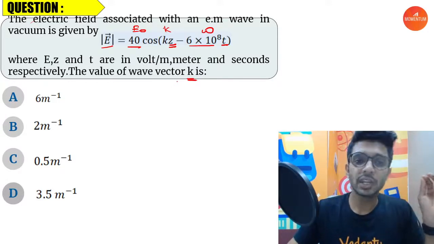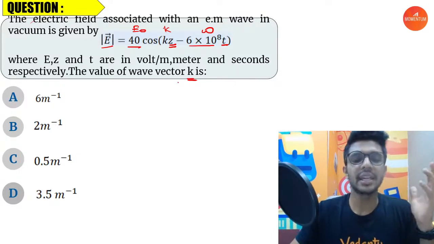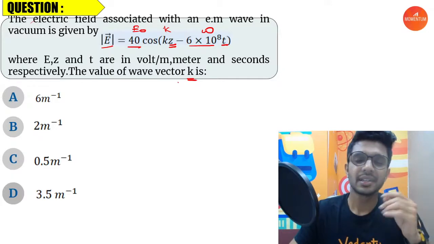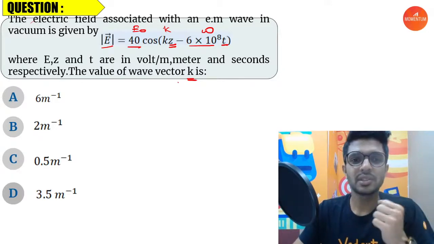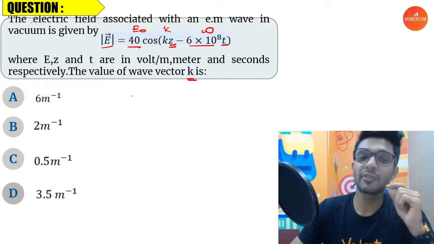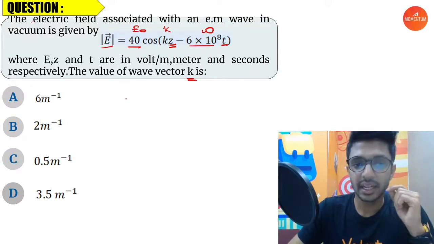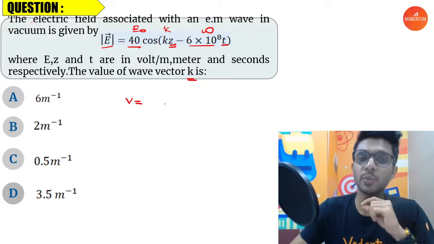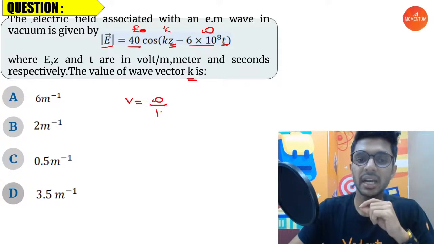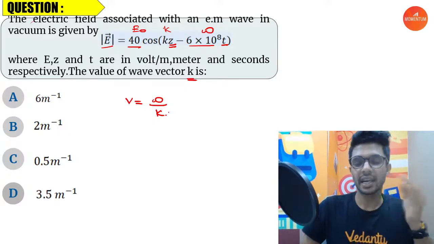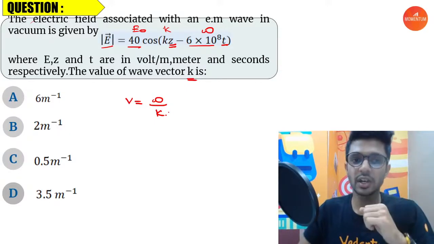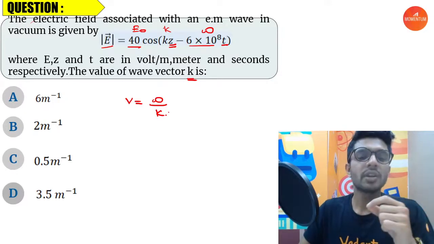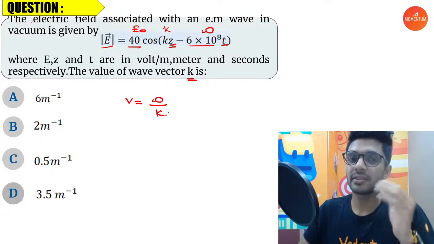How will you make the calculation? If you have the knowledge of 11th standard waves chapter, this question can be done, because you have to know the simple relationship that the velocity with which any wave moves is equal to omega divided by k. The angular frequency by wave number is equal to the velocity with which it moves, right? What is the velocity with which an electromagnetic wave moves?